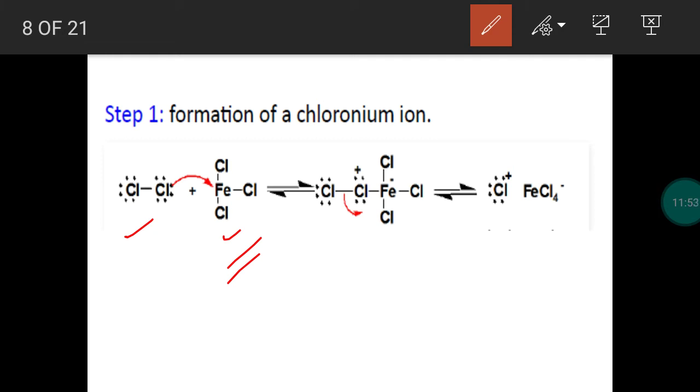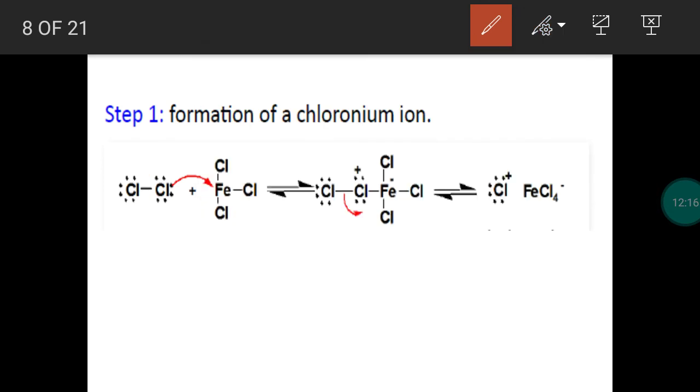They need electrons. So lone pair of electrons on chlorine is donated to the metal ion. A covalent bond is formed. Because of that, this chlorine gets a positive charge. To balance that, chlorine is leaving as Cl plus. It is called a chlorinium ion. It is an electrophile.